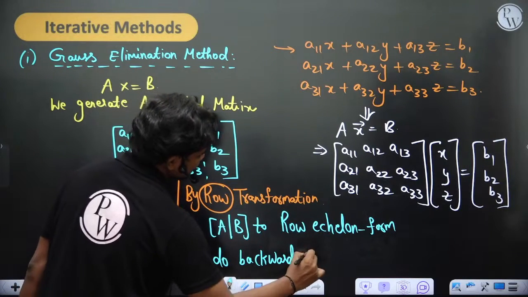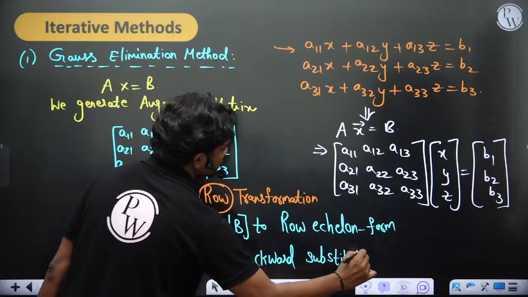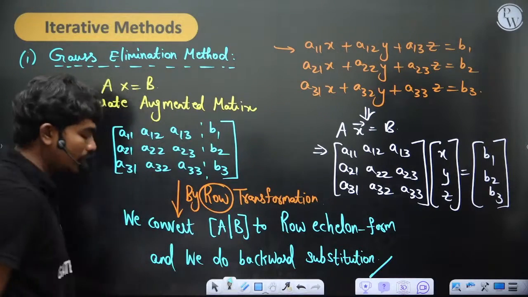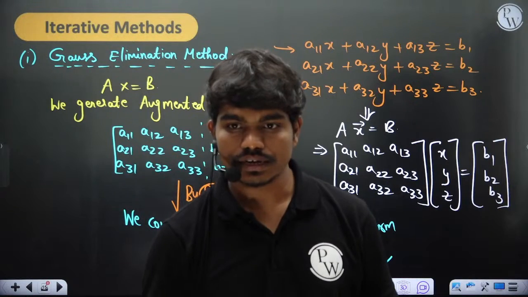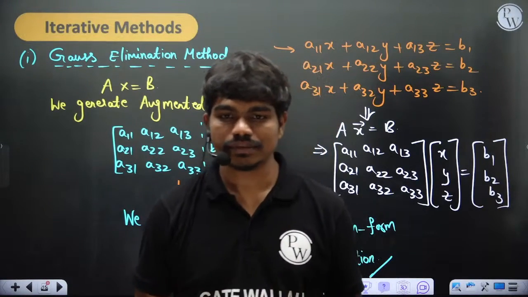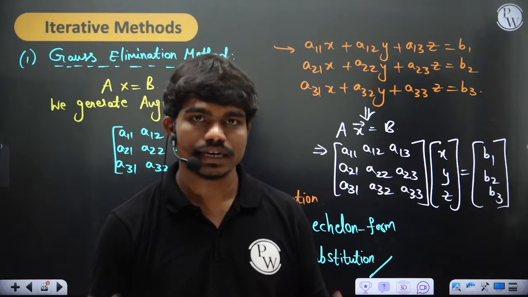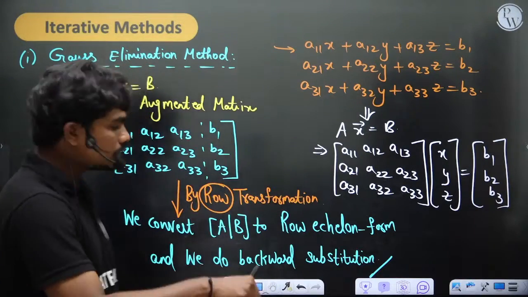Backward substitution, clear? If we also apply column operations, then we don't get an upper or lower triangular matrix. Even if you get a lower or upper triangular matrix, that's the next case, but the first thing is you should not change the set of equations.